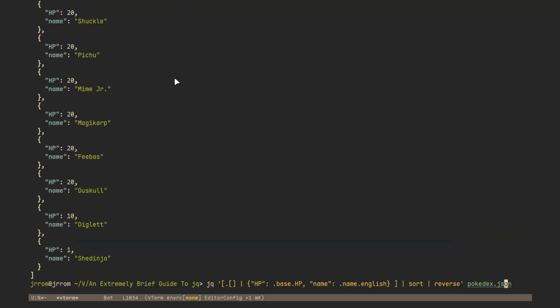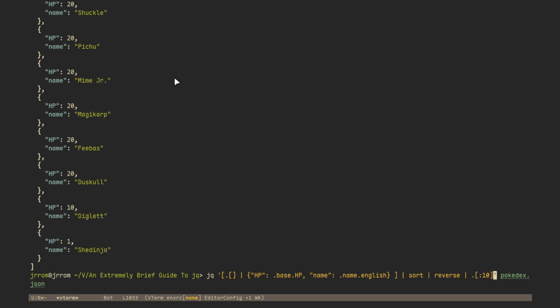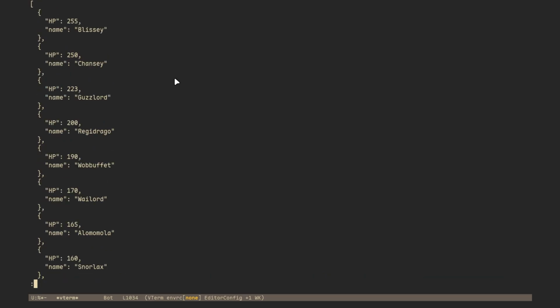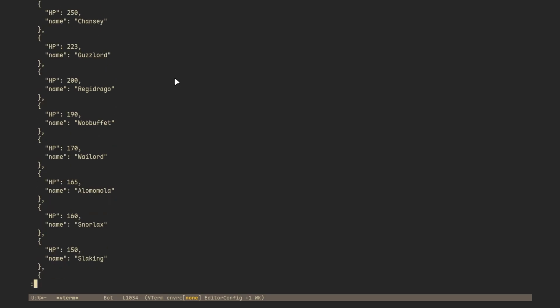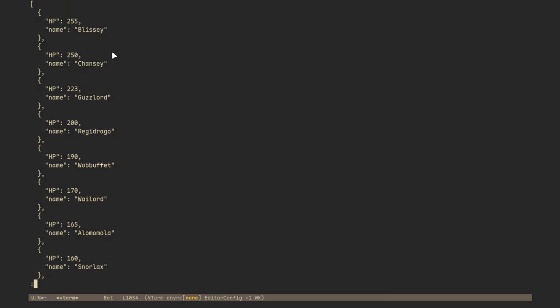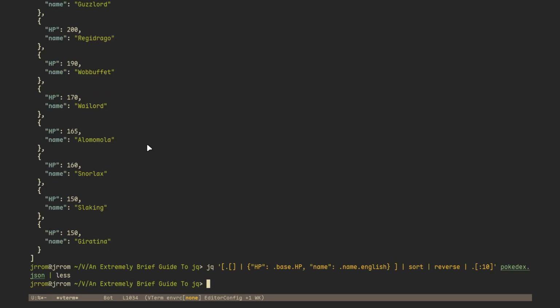It works. Okay, now like this, we can find the top 10 Pokemon. Let me put this in less. There you have it. Highest is Blissey, Chansey, Guzzlord. I don't know half of these. I stopped playing after Emerald. I'm pretty sure these two are in Emerald though. I have no idea about Guzzlord. Regidrago, Wobbuffet. Wailord, I know. Snorlax, I know.